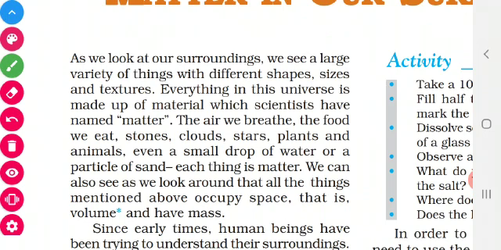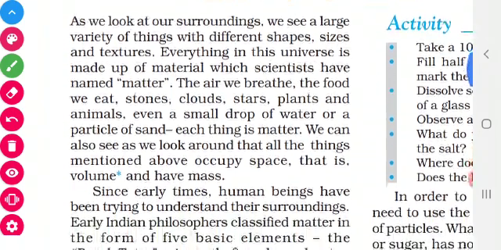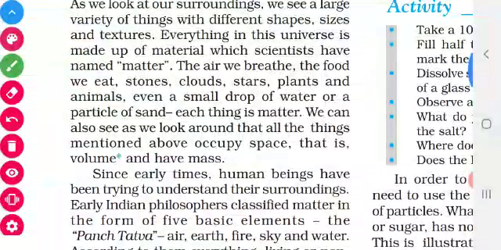So give some examples of matter. The air we breathe is matter. The food which we eat is matter. Stones, clouds, stars, plants, animals. Other than that, in your book, you are matter, I am matter, everything is matter: sugar, sand, water, vegetables, everything is matter only.